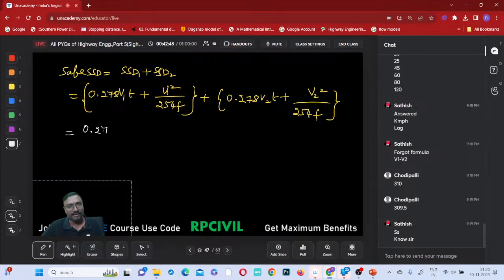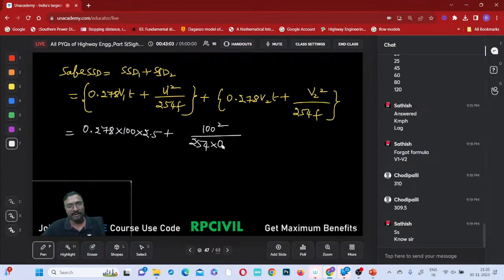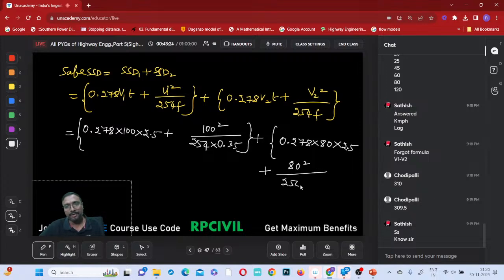So 0.278 into what is the V1? 100 into what is the reaction time? 2.5 plus V1 square, 100 square divided by 254 into the friction, which is given as 0.35, na? Plus 0.278 into V2, 80 kmph, into T, 2.5 seconds, plus V2 square, 80 square divided by 254 into F, F is 0.35. Tell me what is the safe SSD you are getting?